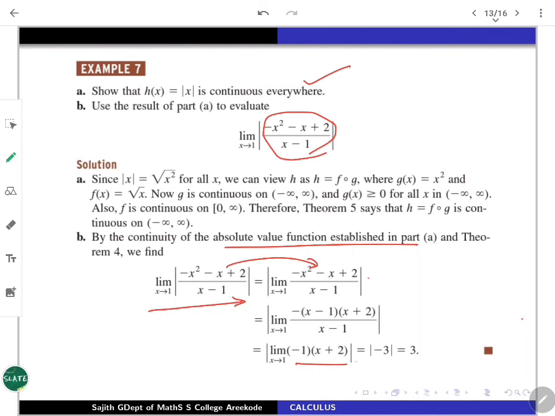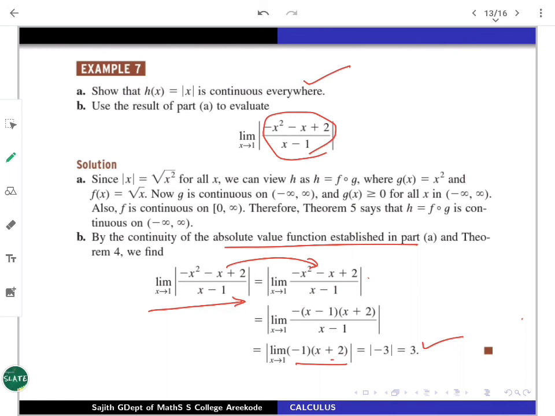Then this limit process is simply making it minus x plus 2. So just to give the evaluation, that is a polynomial, you will be getting simply modulus of minus 3, which equals 3. So evaluation can be done this way, using that modulus function is continuous.